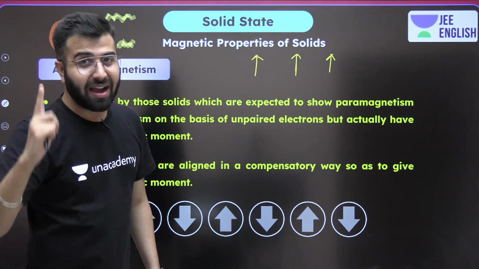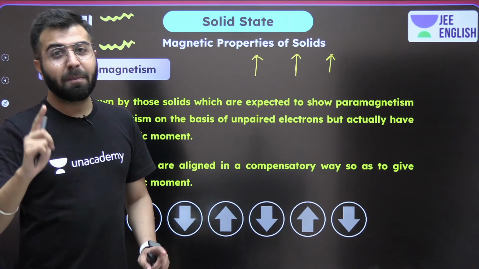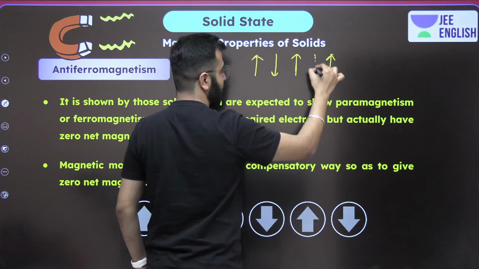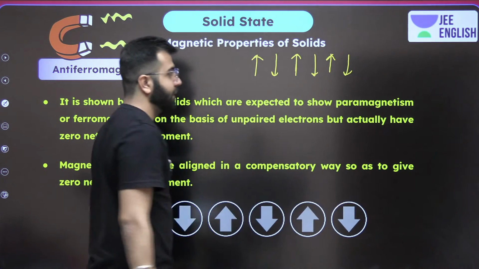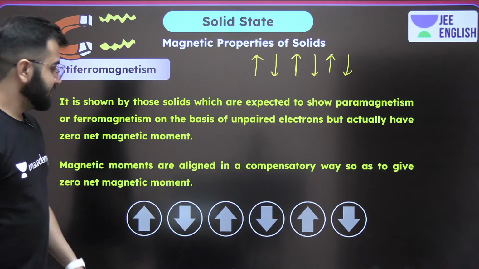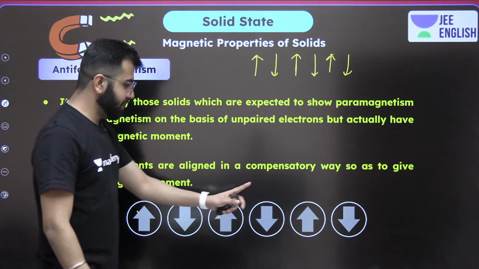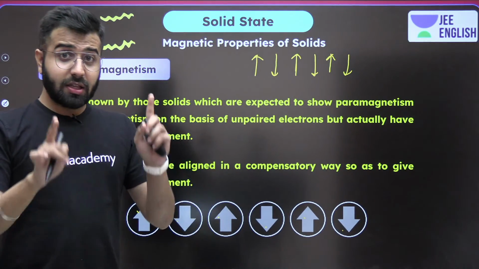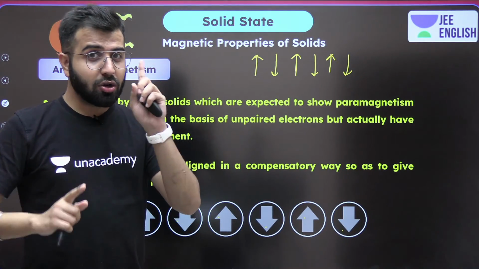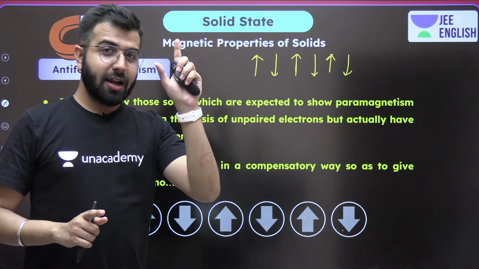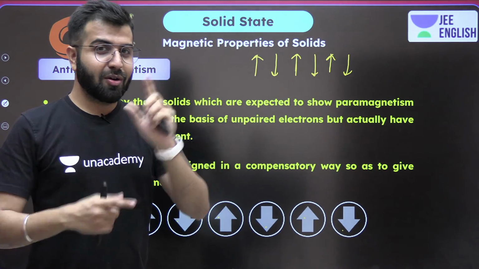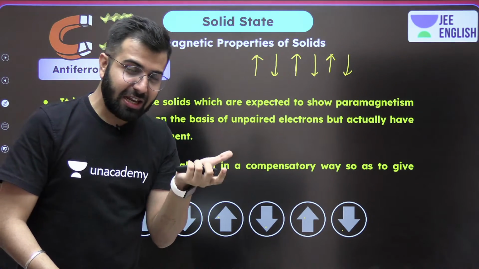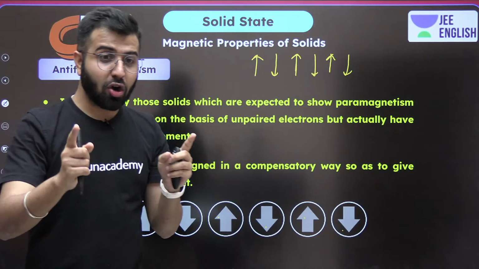Equal numbers of magnetic moments are going to be there, but opposite to each other. So now, up, down, up, down, up, down, equal number. This is a very important thing, because if you do not make it equal, then ultimately we will be talking about ferrimagnetism. You should know the difference between antiferro and ferri. We will talk about ferri as well.